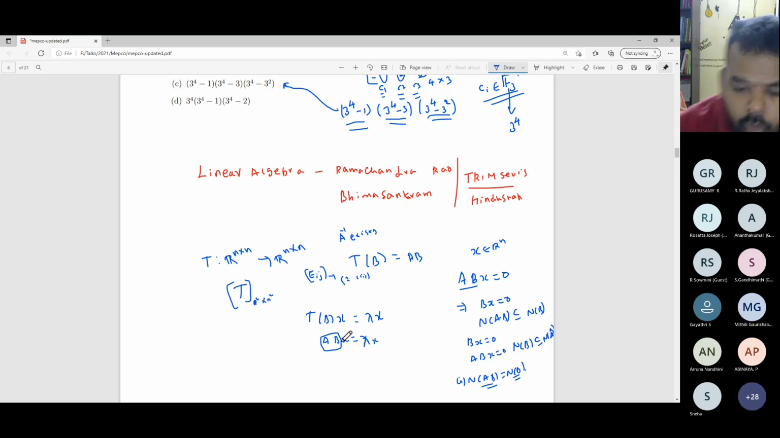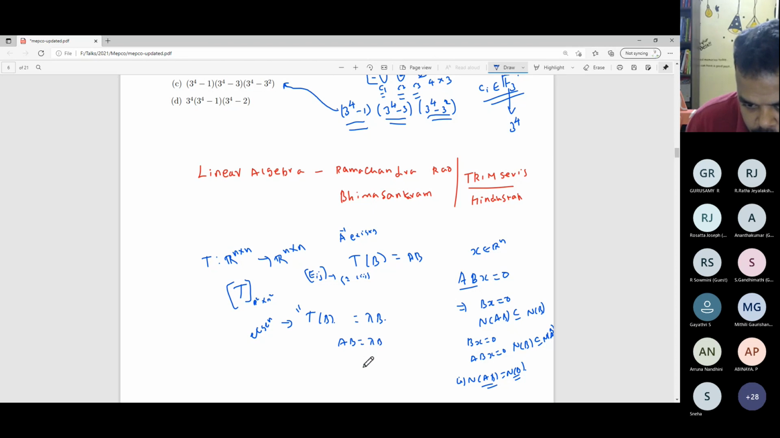Why did you add x here, since B is already a variable? T is a linear transformation from R n by n, so this is the eigen equation. Yes, you're right, thanks for the correction. T of B is equal to lambda B. So AB equal to lambda B.